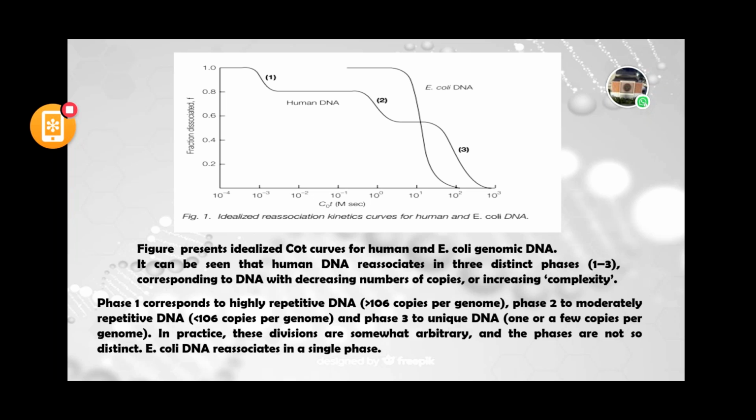There is a slight slope in phase 1, then phase 2, then phase 3. It's like a growth curve of bacteria, it looks like that. And this is because of the presence of non-coding sequences.